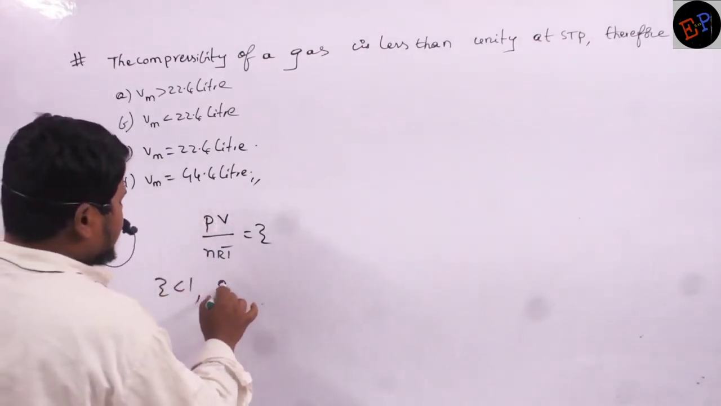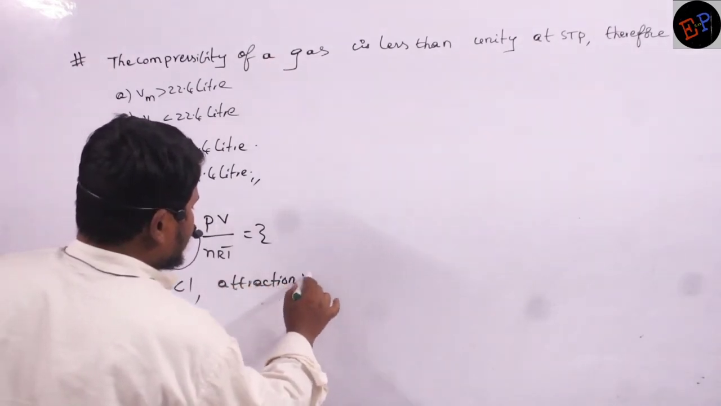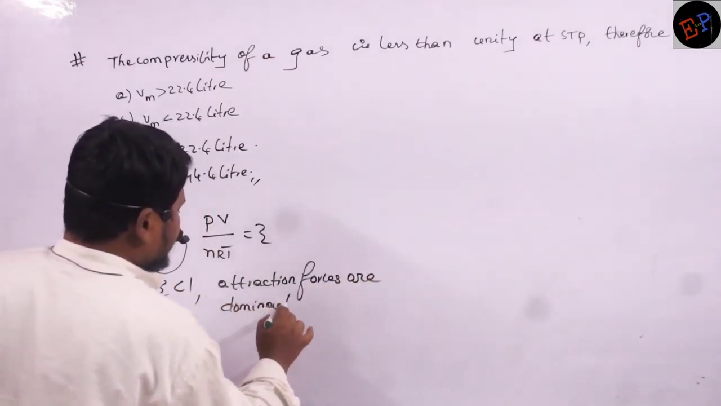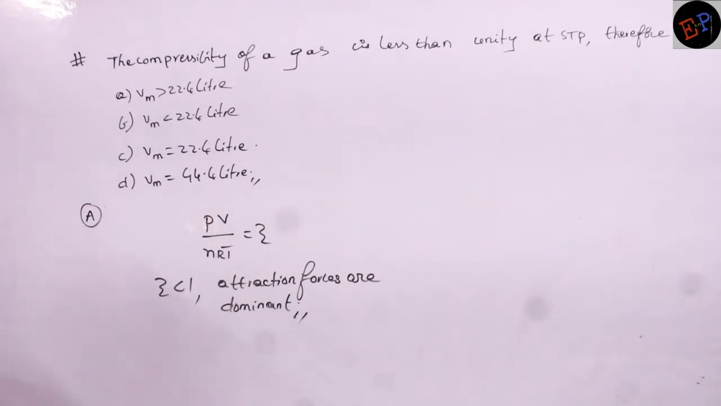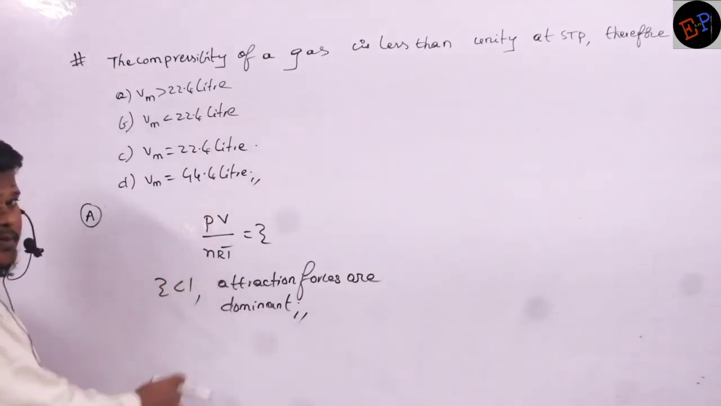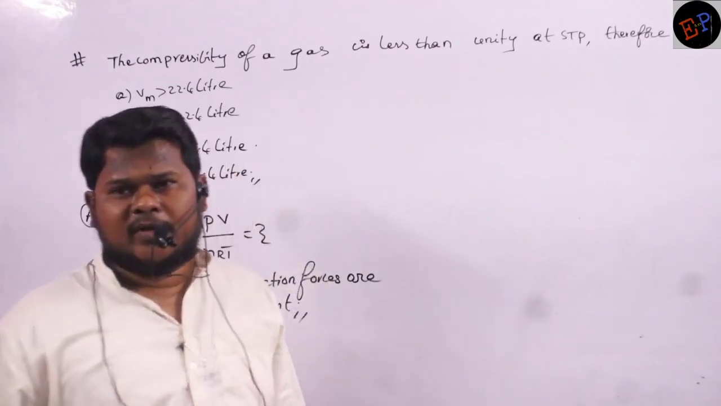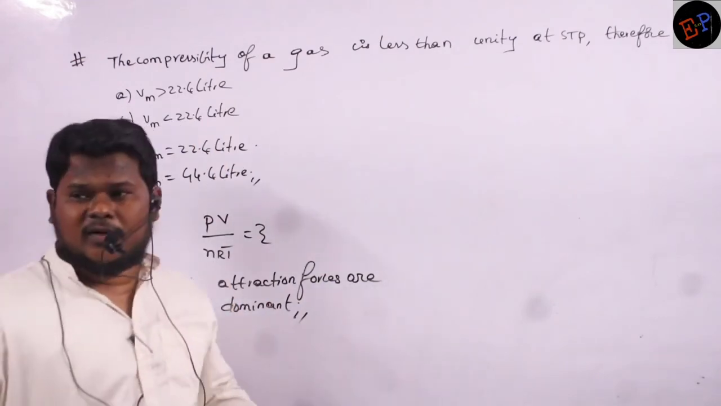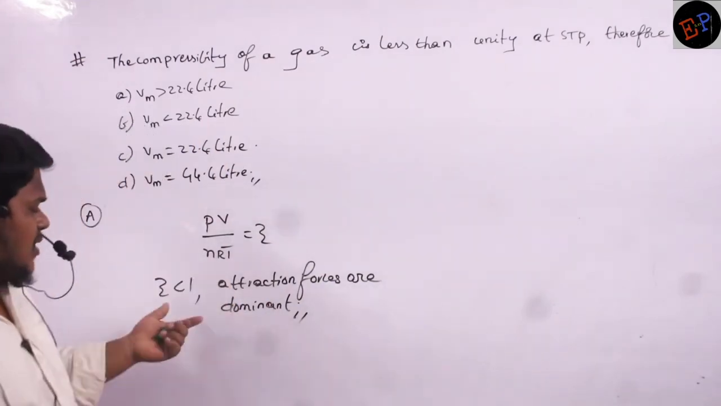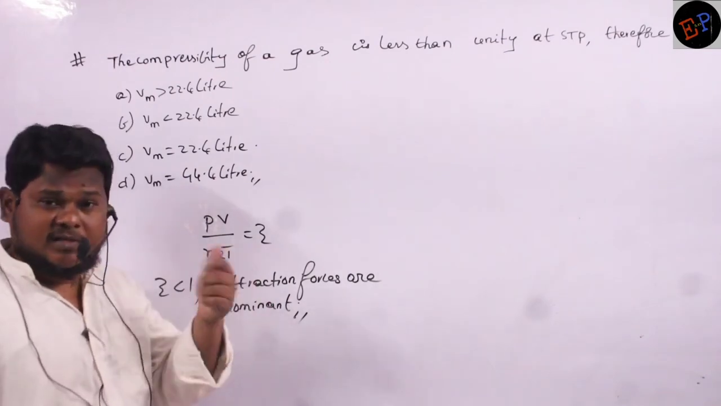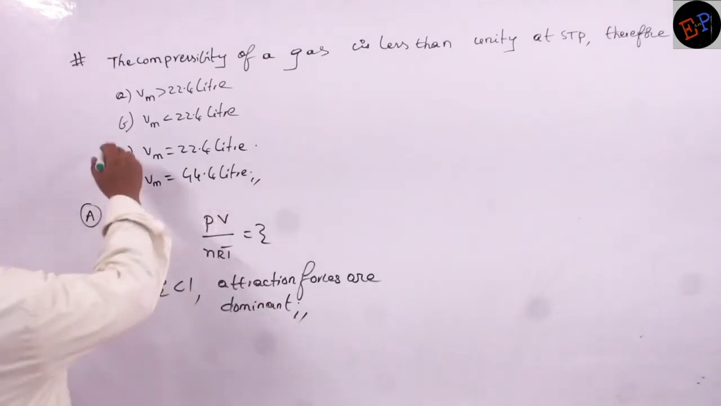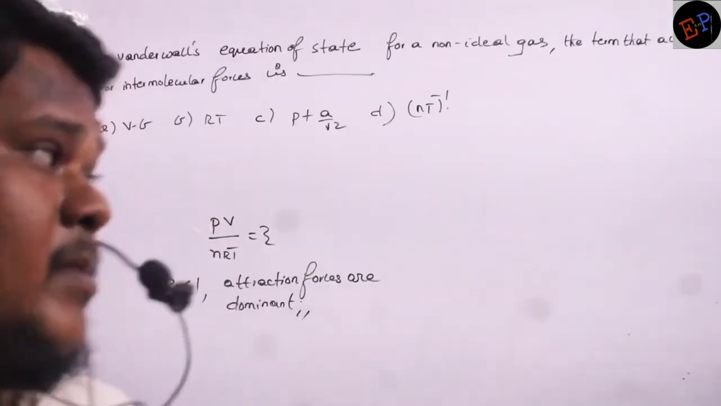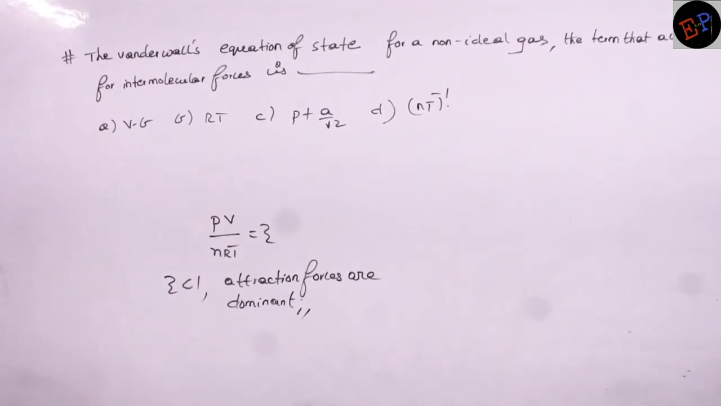Then we have studied already that attractive forces are dominant. If attractive forces are dominant, then what happens to the volume of the gas? The molar volume will be less than 22.4 liters. At standard temperature and pressure, 1 mole of any gas will occupy how much volume? 22.4 liters. But when attractive forces are dominant, that volume will be less than 22.4 liters. So therefore, what is my answer? Option B. So Vm is less than 22.4 liters. Clear? Okay.